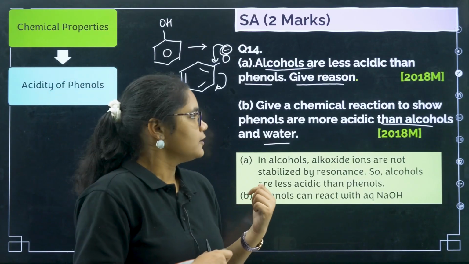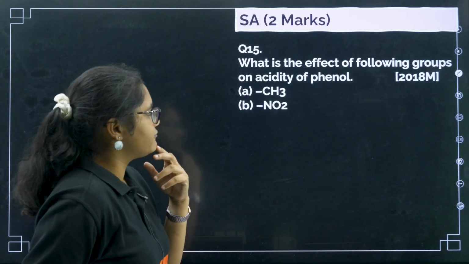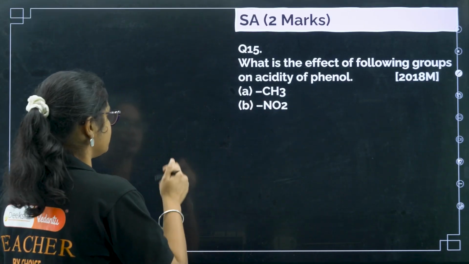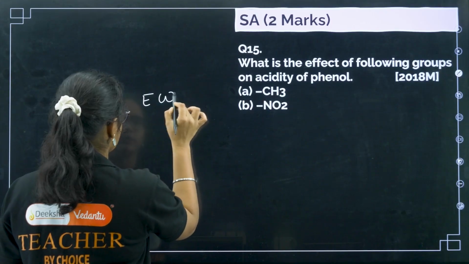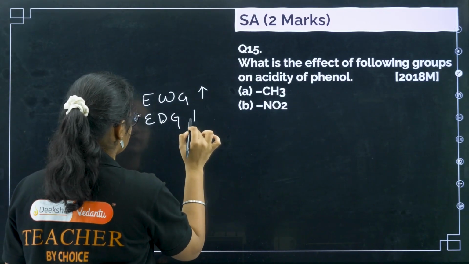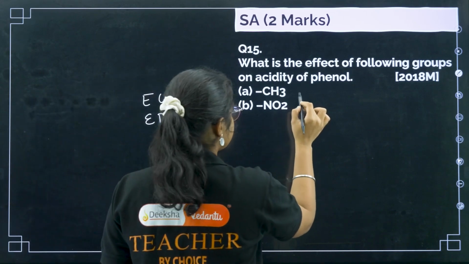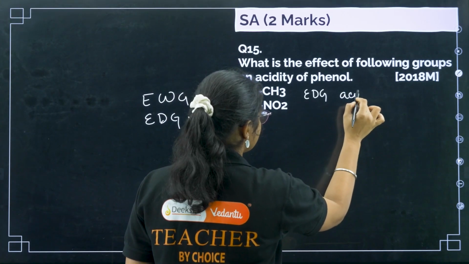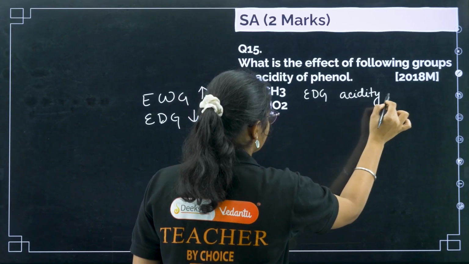Okay. Next, question number 15, what is the effect of the following groups on the acidity of phenol? Again, this is very simple. If you know, you have electron withdrawing group, it increases the acidity. Electron donating group, it decreases the acidity, right? CH3 is an electron donating group, so what will happen? Acidity will decrease.